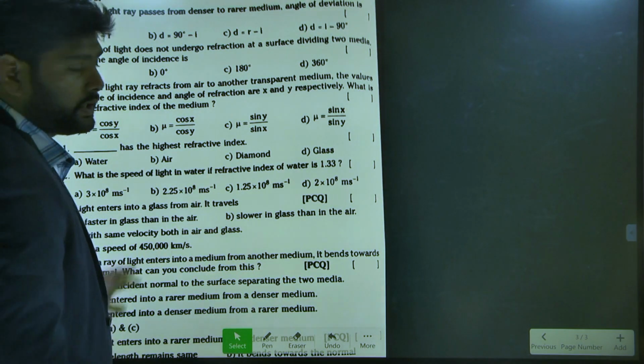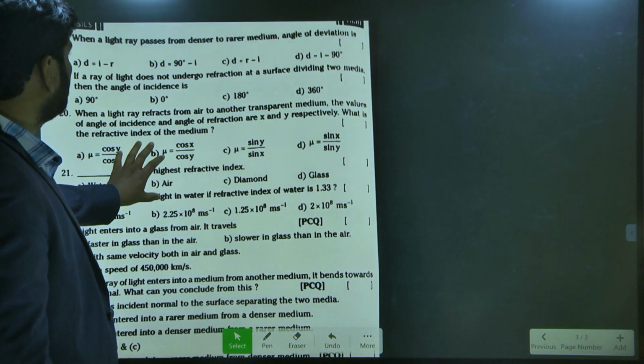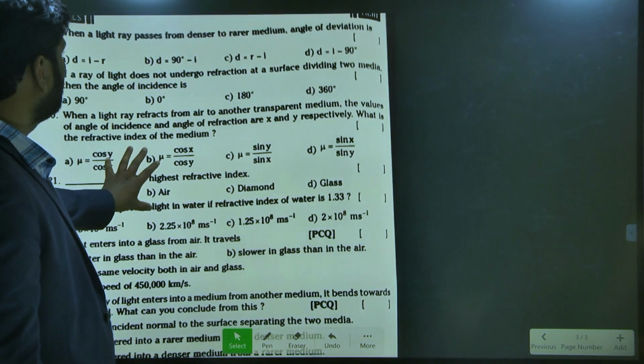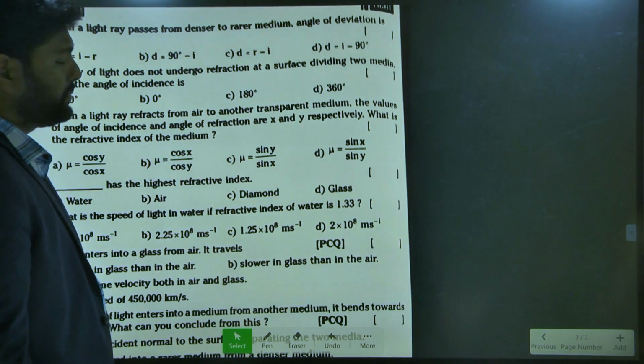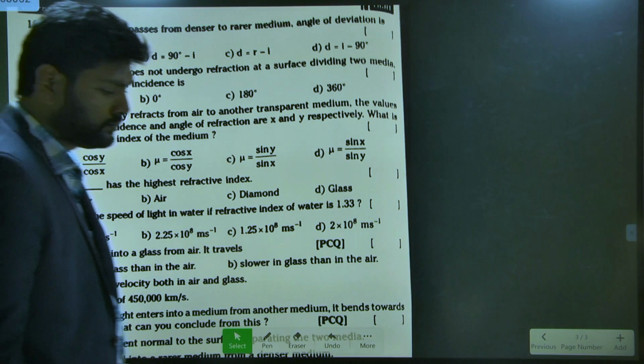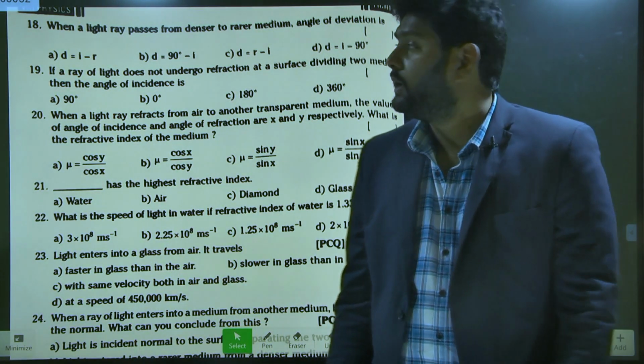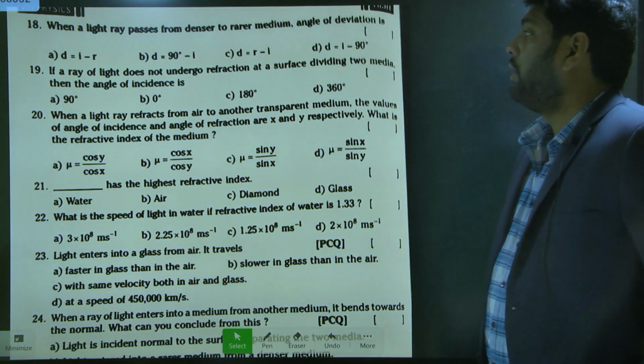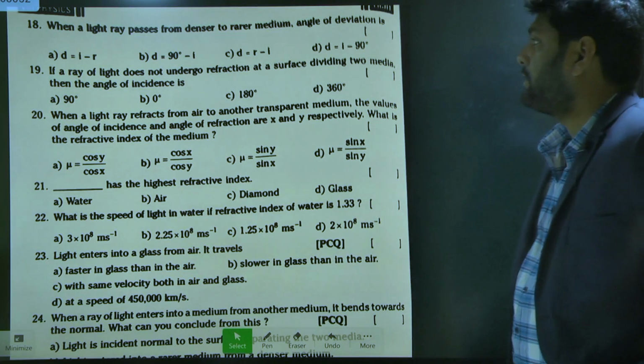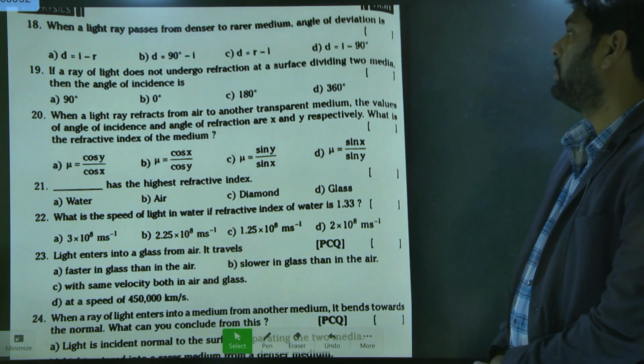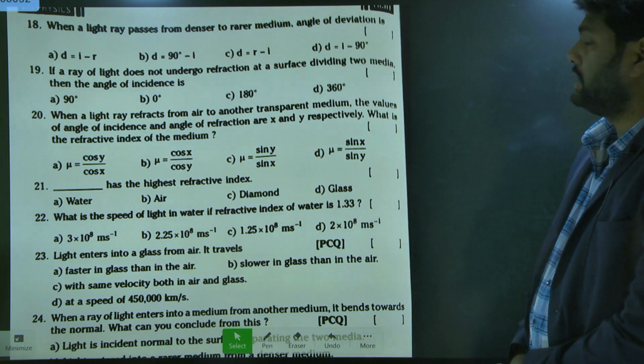Now, the other question. One more question is: when a light ray passes from denser to rarer medium, the angle of deviation is?